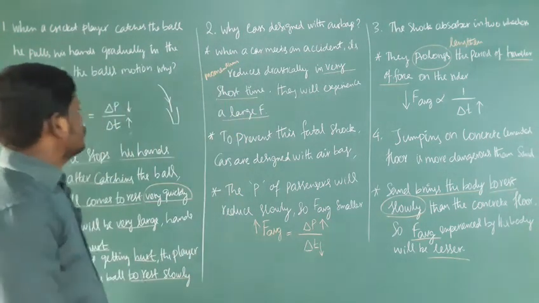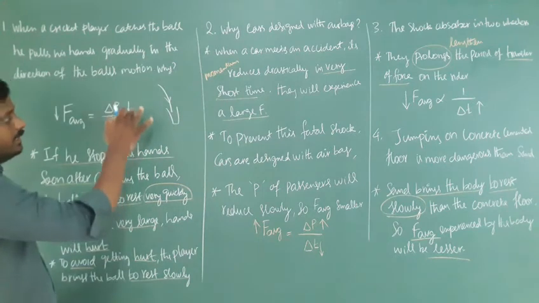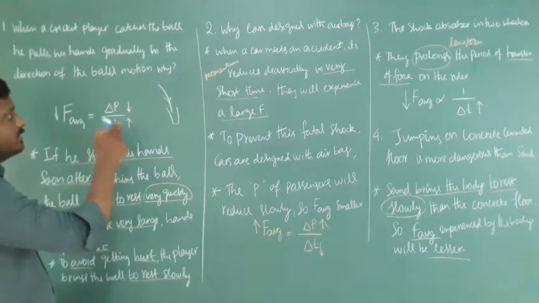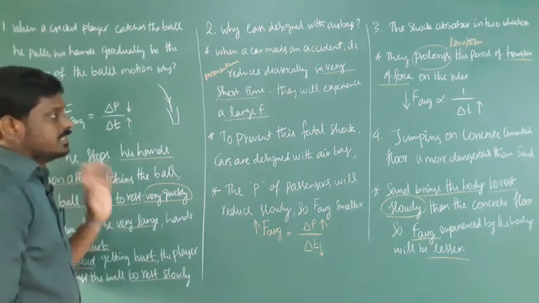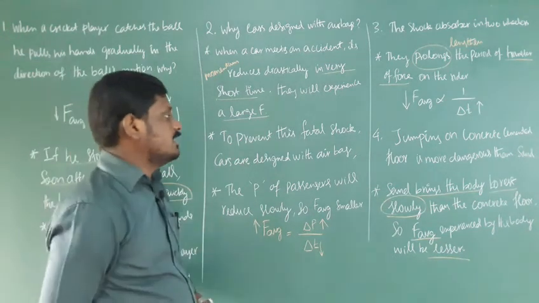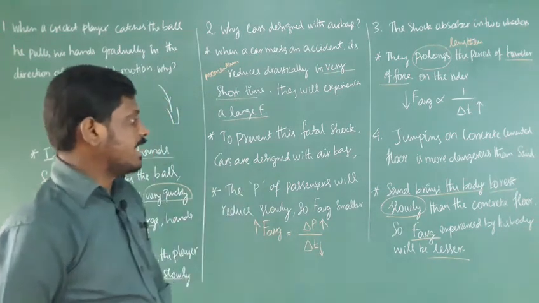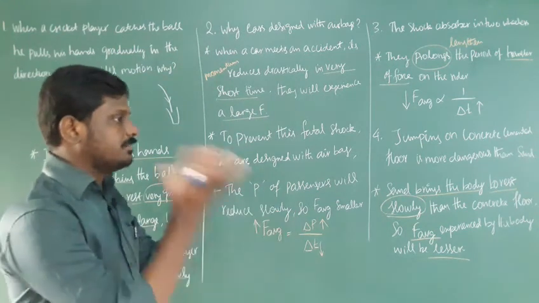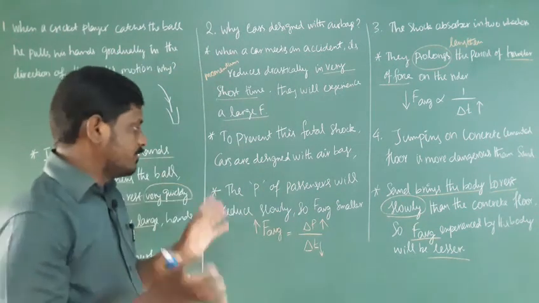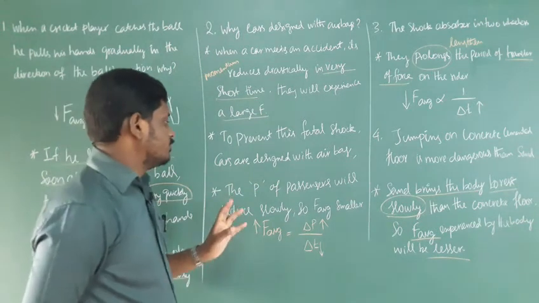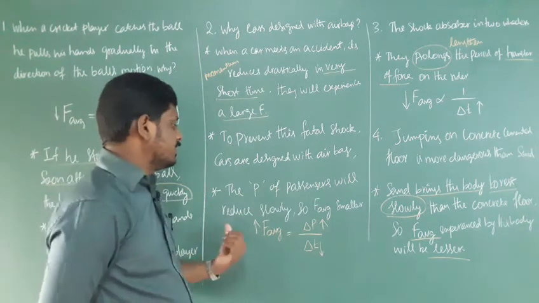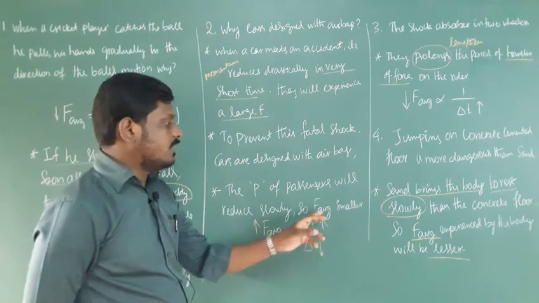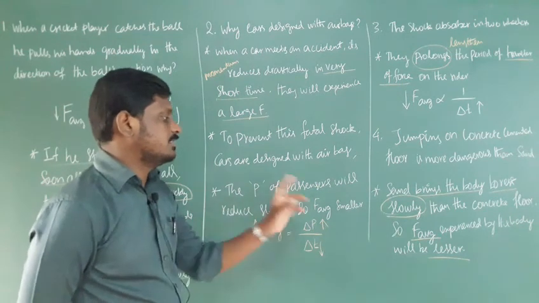Again, momentum change is the same, time decreases, so average force increases. To prevent this fatal shock, cars are designed with airbags. There is a bag, so the airbag comes and meets the face and prevents the injury. The momentum of the passenger will reduce slowly, so the average force acting on the passenger is small.